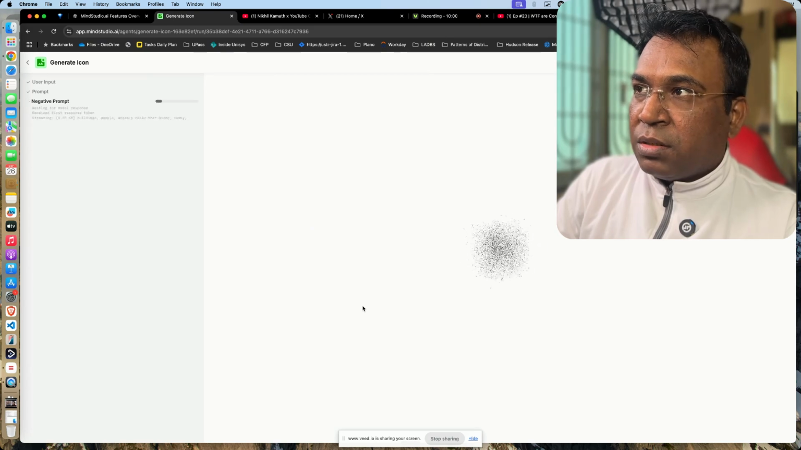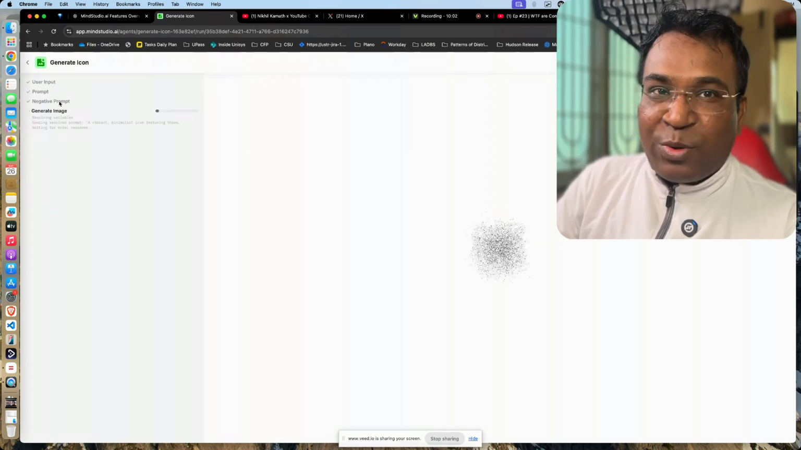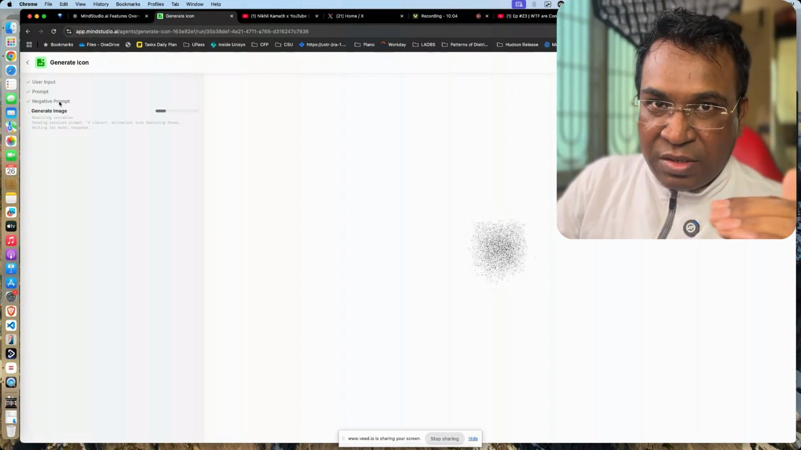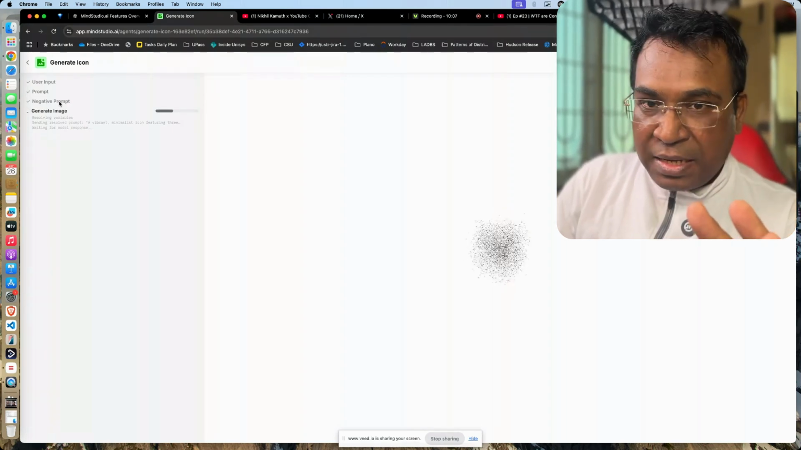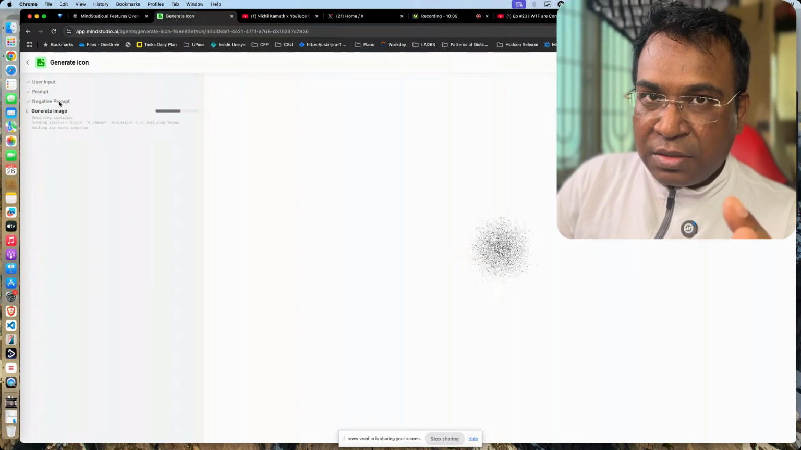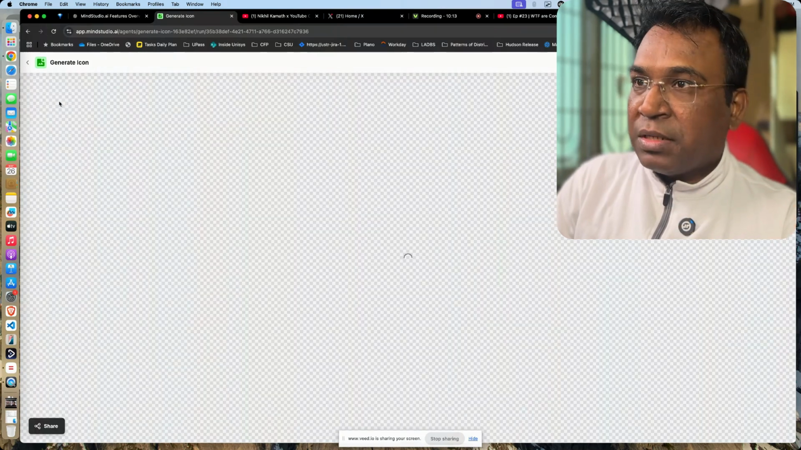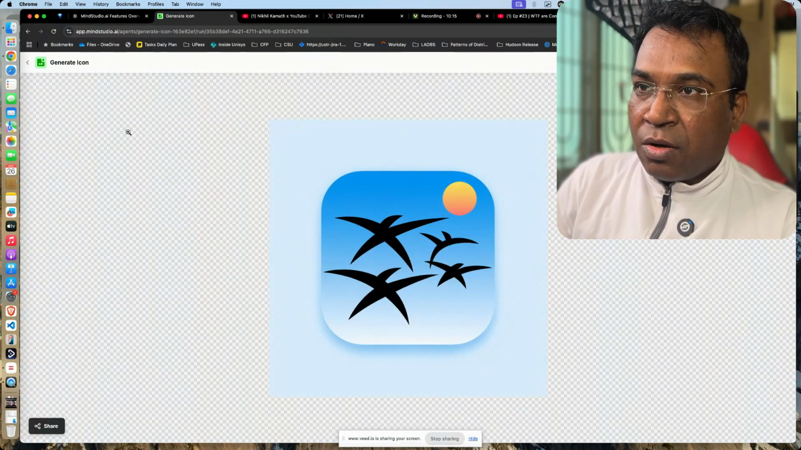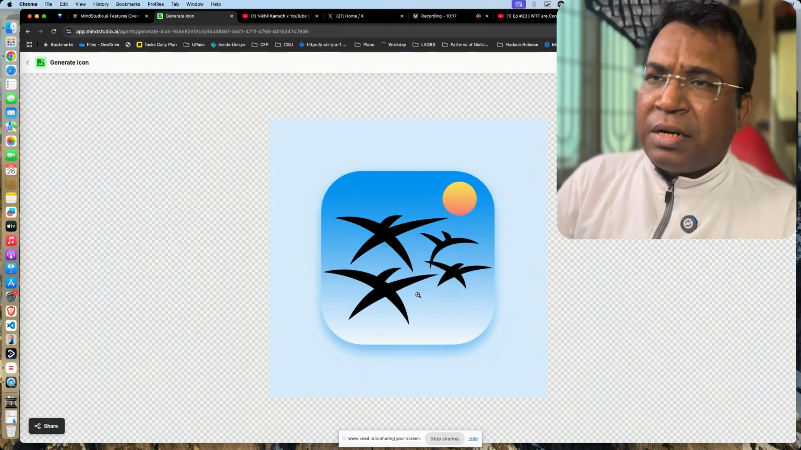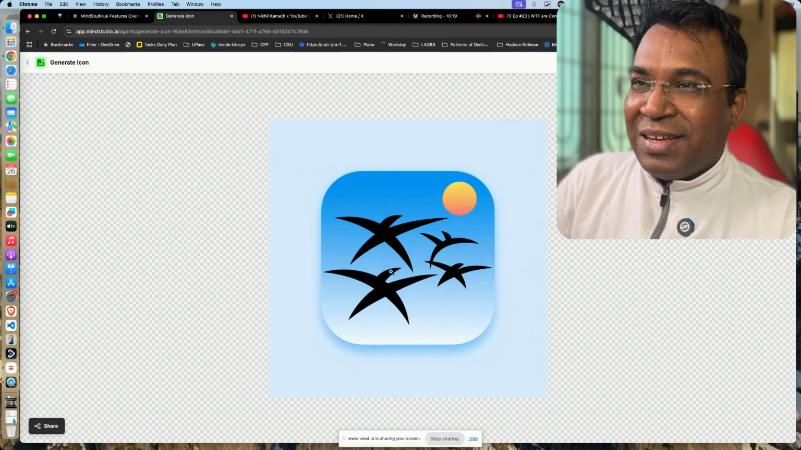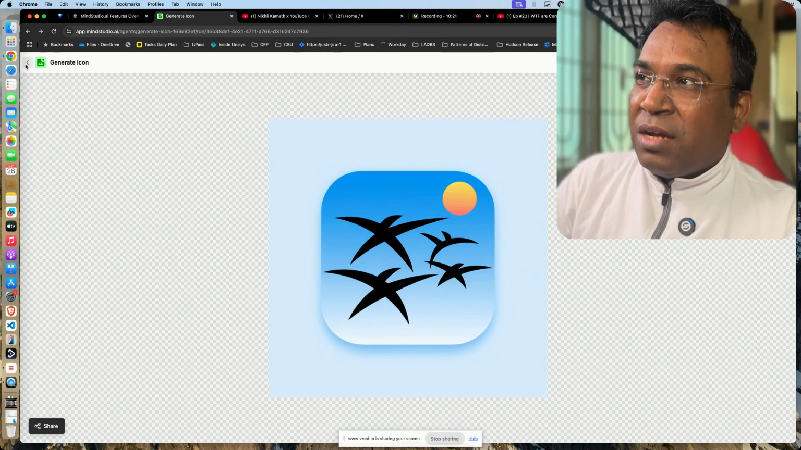Let us see. It is also checking for a negative prompt. You can think of a negative prompt: it filters the negative prompt and removes that. It refines the input I have provided into a very nice prompt, and then it will generate an icon. So you can see some of the icons, not realistic, but I think it has generated something. For icons, I think it is good.